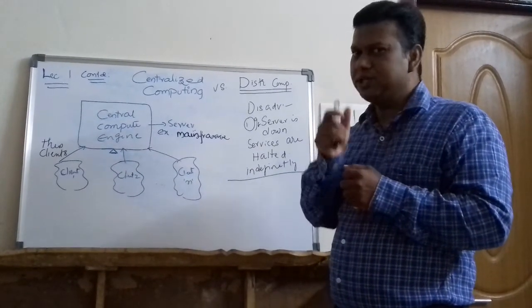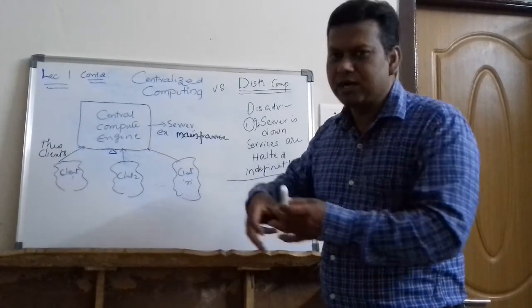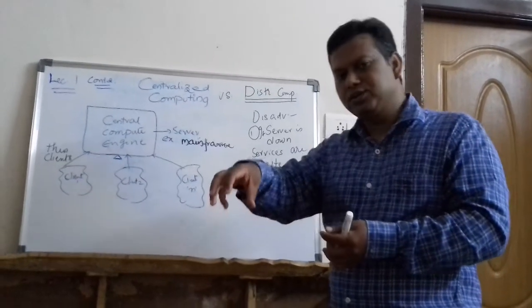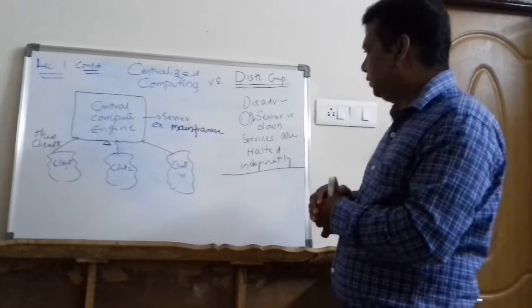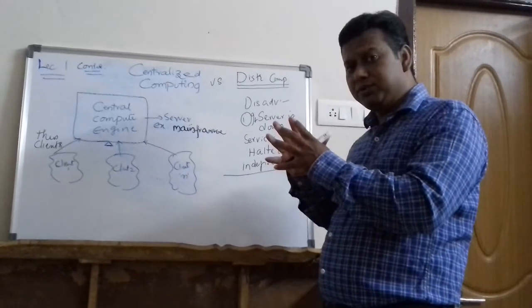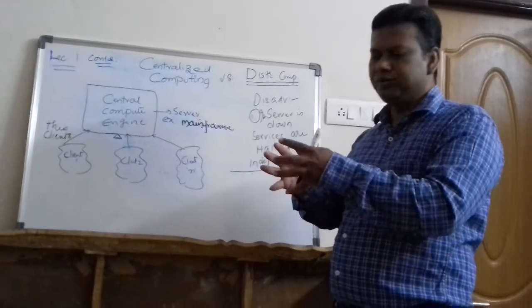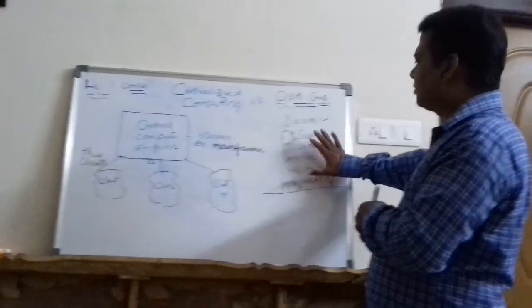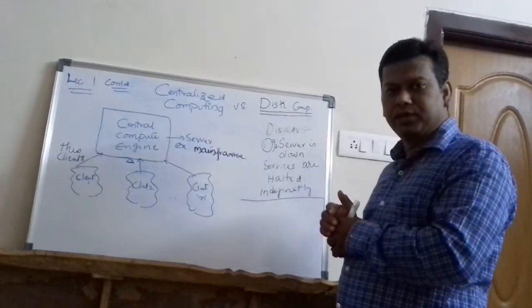Independent means I can add machines to the network without disturbing it, and remove machines from it. So distributed computing is possible only with a computer network, and the major problem of centralized computing is addressed in distributed computing.